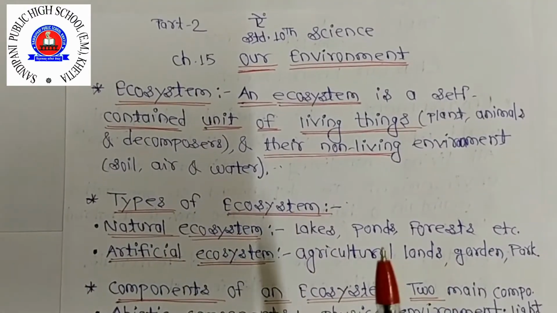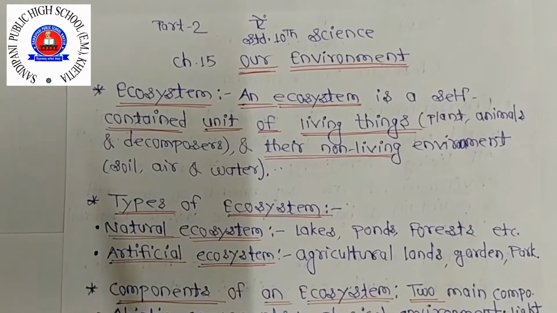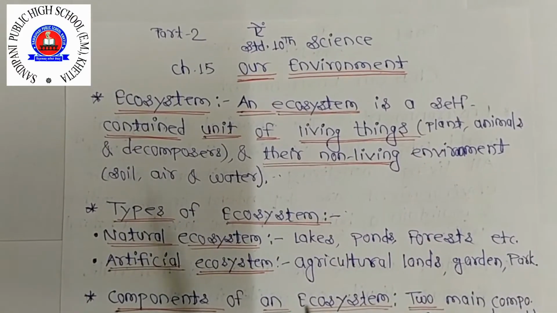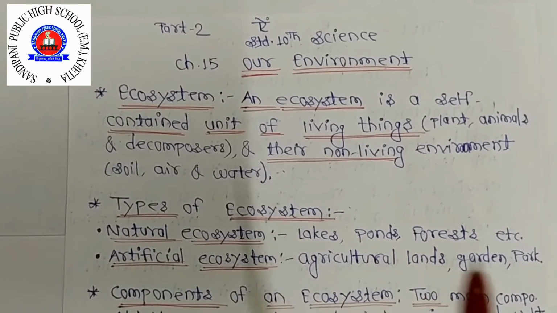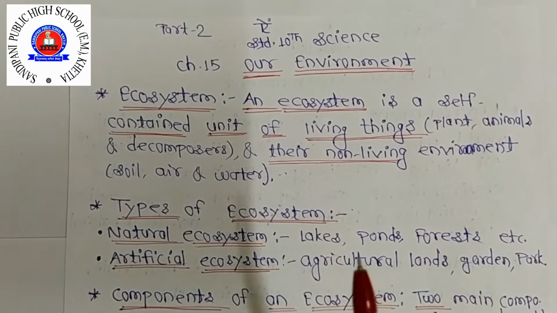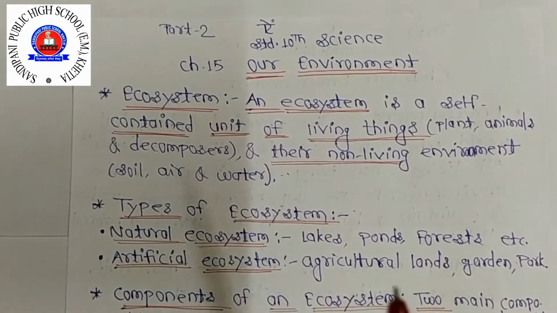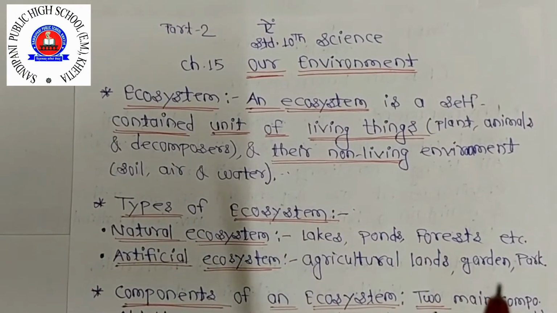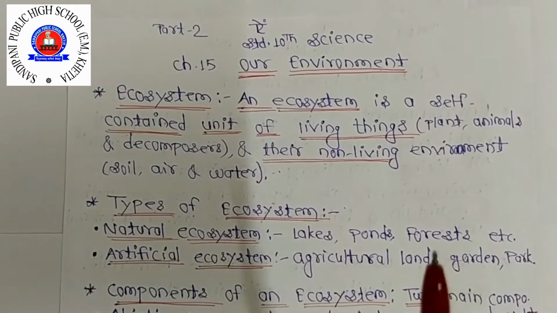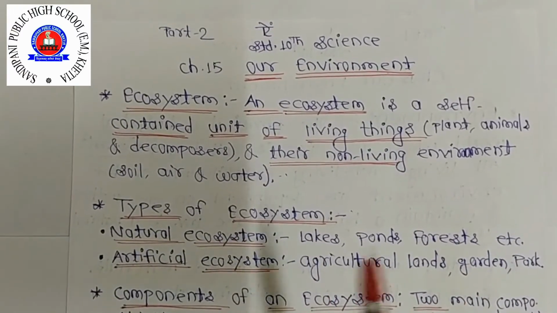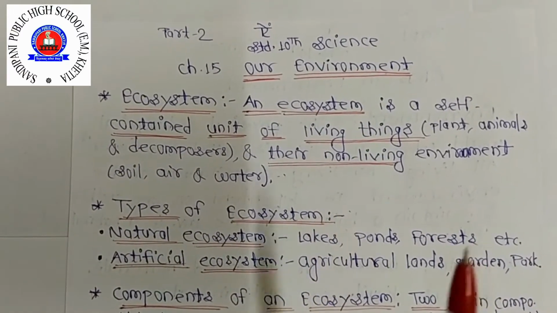So living organisms like plants interact with soil to get essential nutrients like nitrogen, phosphorus, etc., with air to get carbon dioxide, and also with water for carrying out the process of photosynthesis. So this is one example of living organisms interacting with non-living things.